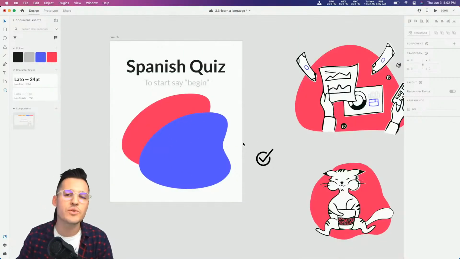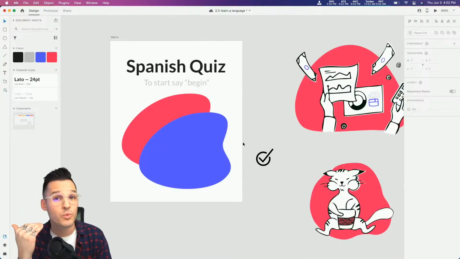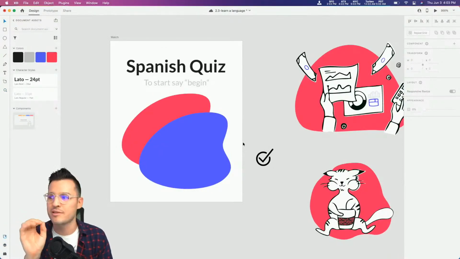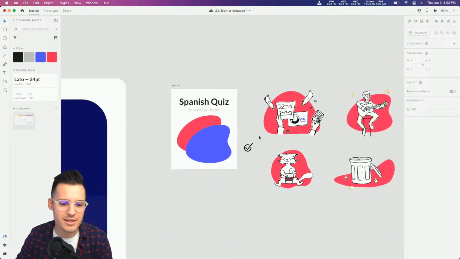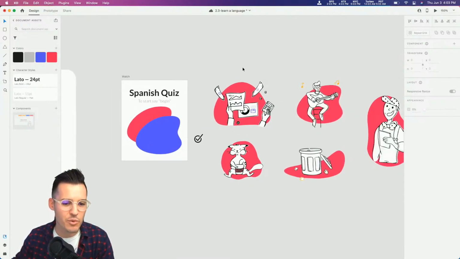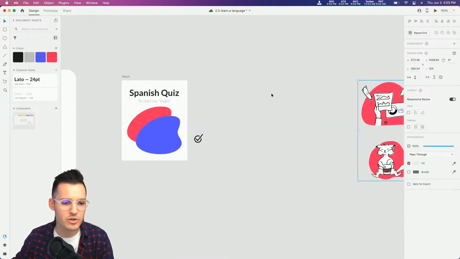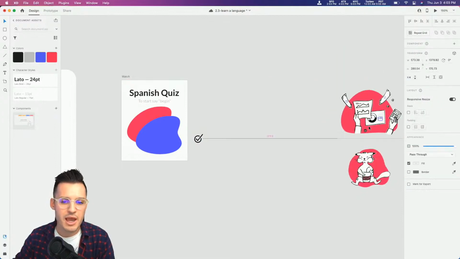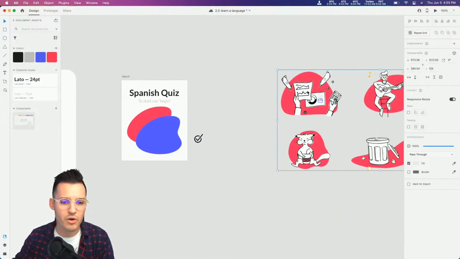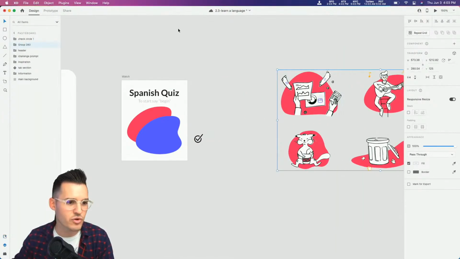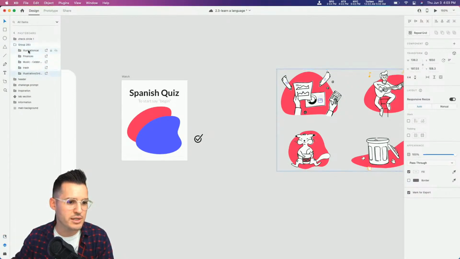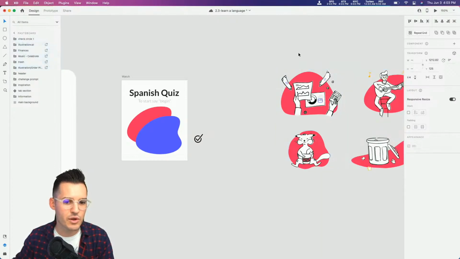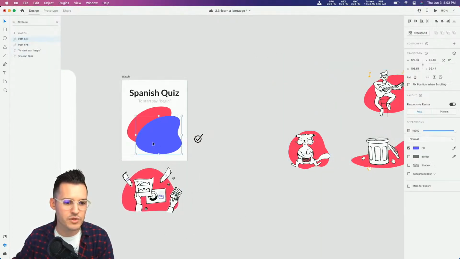So the idea is to use voice triggers today. If you've never used voice triggers, they're really, really fun. The challenge for us is we're actually going to do voice triggers in Spanish and see if we can get those to work. So will Adobe XD work in Spanish for us? We will find out. I'm going to take these illustrations and move them over just a little bit. I'm going to grab one of them though that we're going to call our starting illustration here. I'm going to grab all of these out of our group and just have these flying around loose on the pasteboard, and we're going to use that first one there.